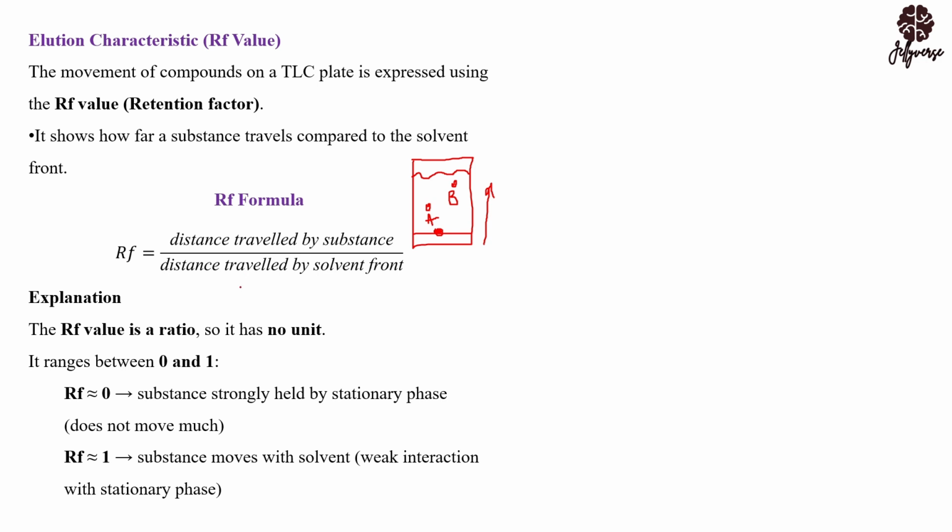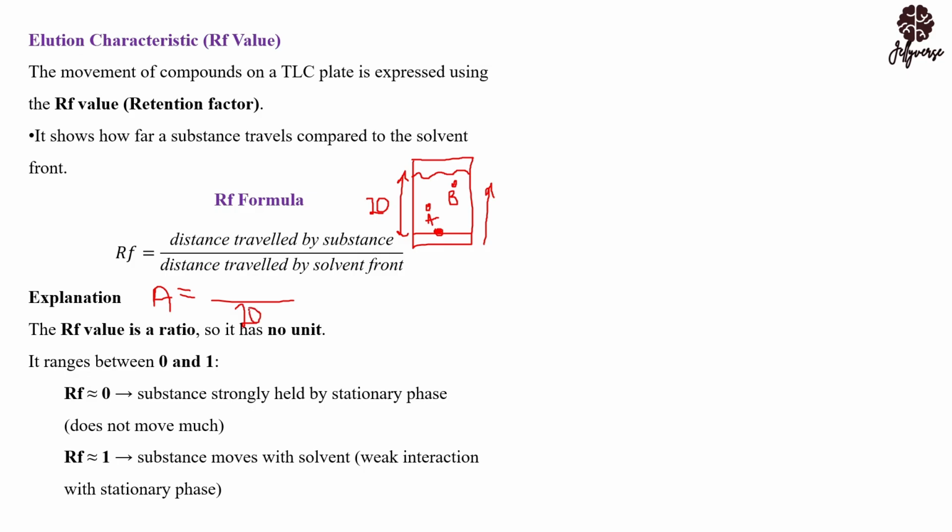If you want to find the RF value for A, then your denominator will be the distance from the solvent front up to this line. Let's say this distance is 20 centimeters. Then your denominator will be 20 centimeters.